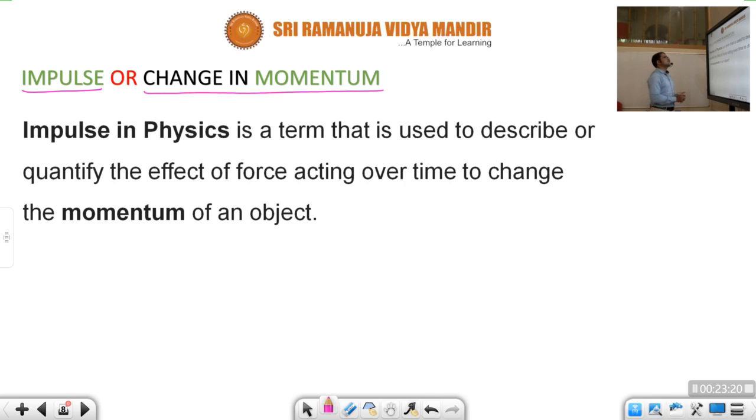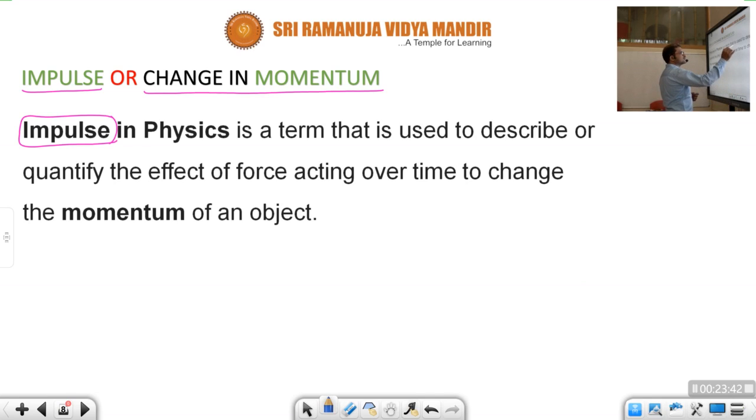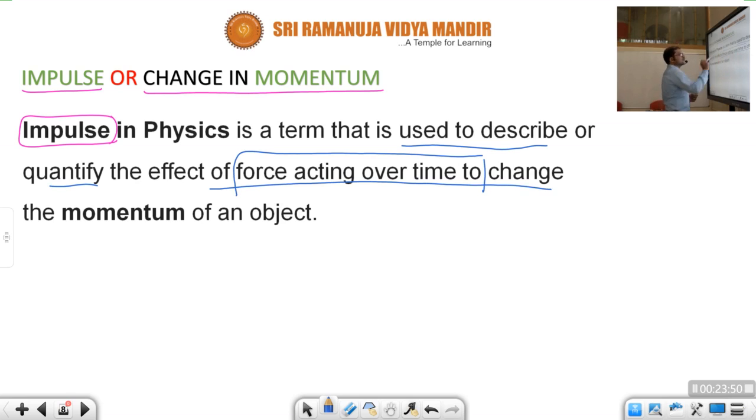Okay, children. So here, what is impulse? Impulse in physics is a term that is used to describe or quantify the effect of force acting over time to change the momentum of an object. See, children, impulse. What is impulse, children? It is a term used to describe or quantify the effect of force acting over time. Effect of force acting over time.